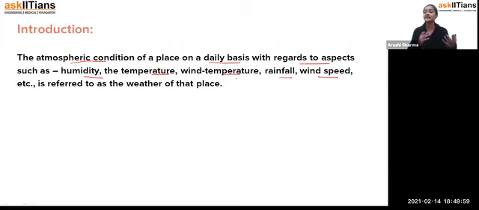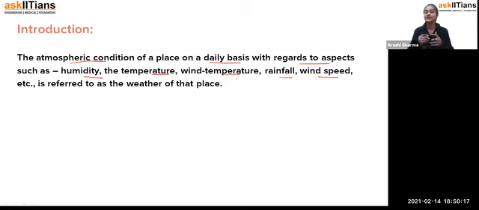If we check whether there is rain or not, that is how we check it on a daily basis. The atmospheric conditions which we check daily, so that we can make our plans accordingly, we call the weather of that place. For example, right now the place where I'm living is having a winter season.